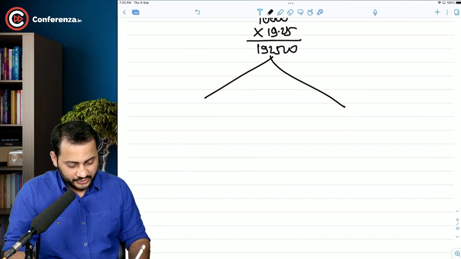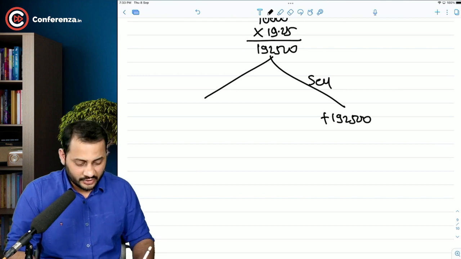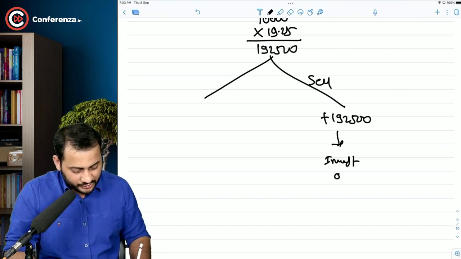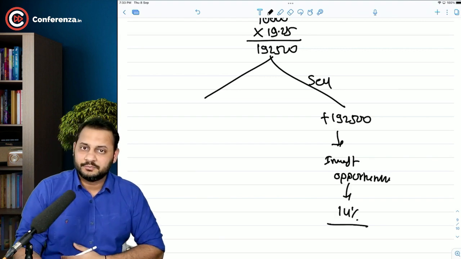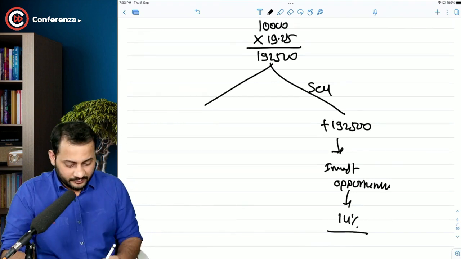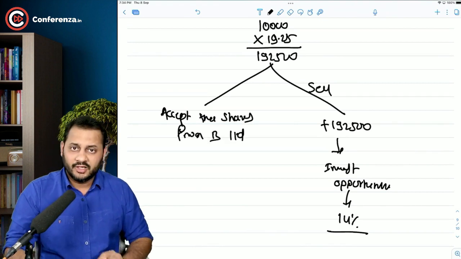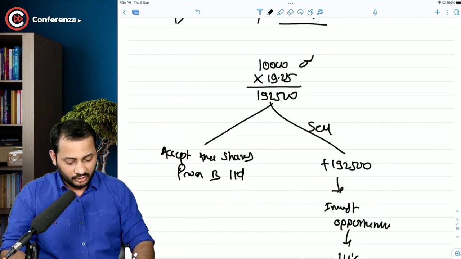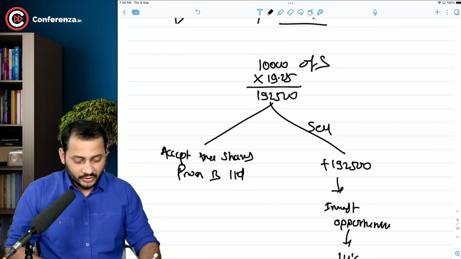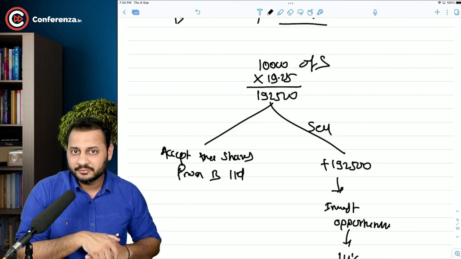Now he has two options: sell those shares in the market, receive 1,92,500, invest in the opportunity that you have, and you can earn 14% on that. But the second option to him is to accept the shares from B Limited, where you are not going to get any rupees. Your entire 10,000 shares of S Limited will be converted into 10,000 into 2 by 3. That is 6,600 and something shares, right?